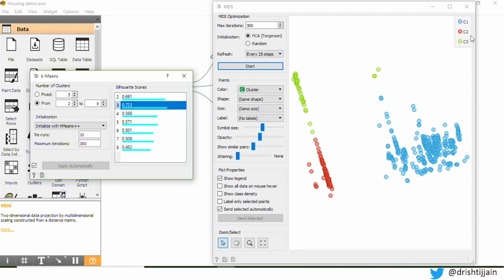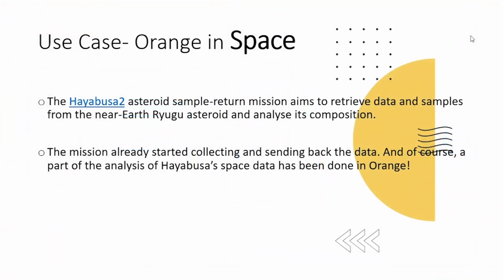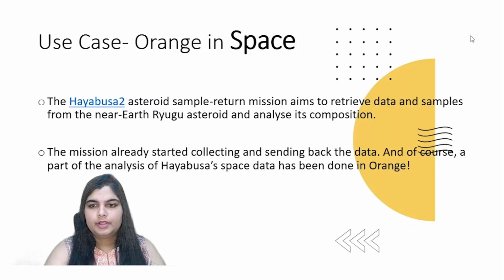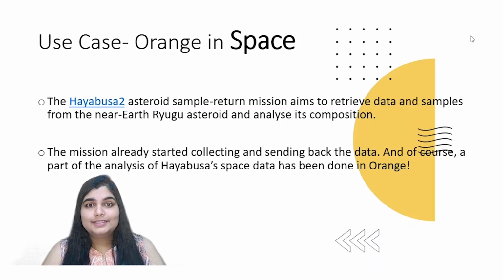And also looking at it visually, you'll get a sense of whether it is the right thing or not for the data that you're working on, the domain that the data belongs to. You will have a more understanding of the data based on the domain that you're working in. So that is how you can do great things in Orange.